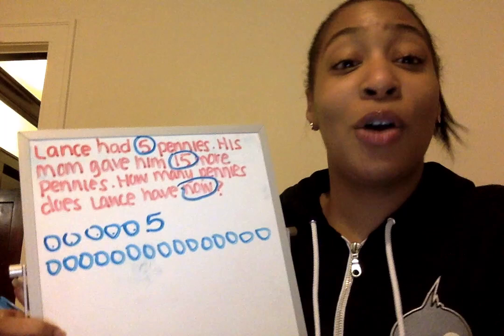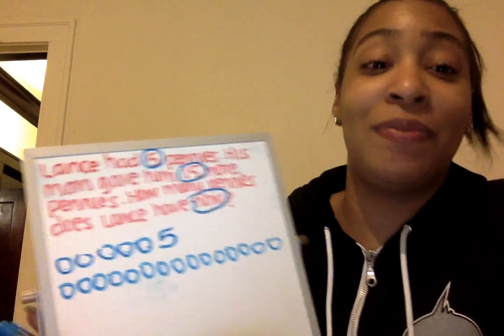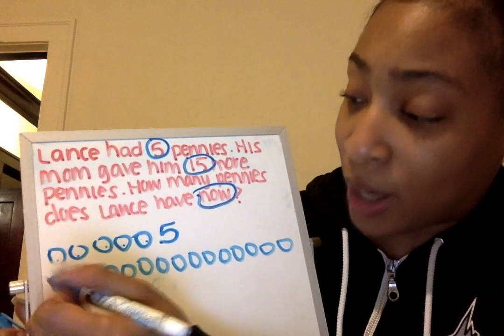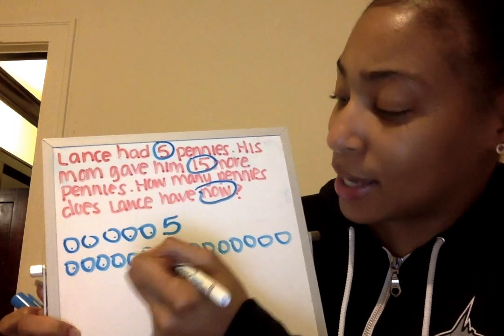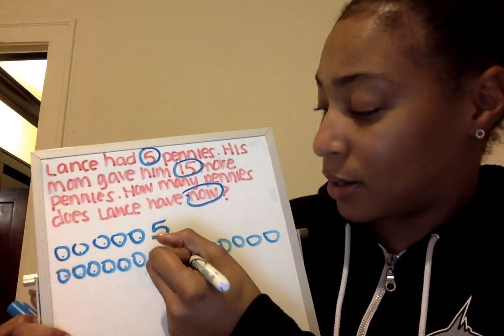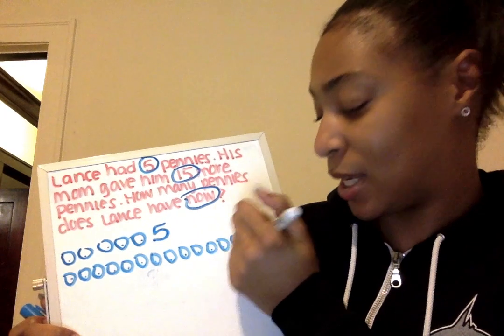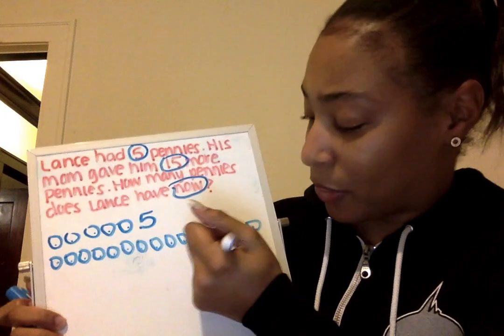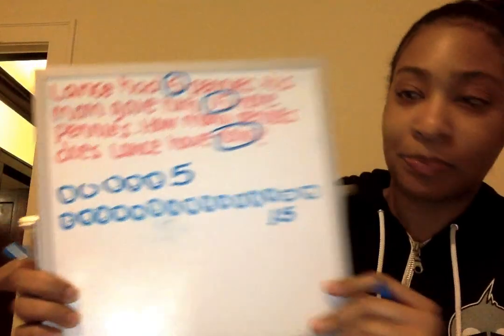Now, I know that was a big number, but we still need to go back and count again to make sure that we have 15 pennies. And I'm going to write the number 15 under just because I don't have a lot of room.